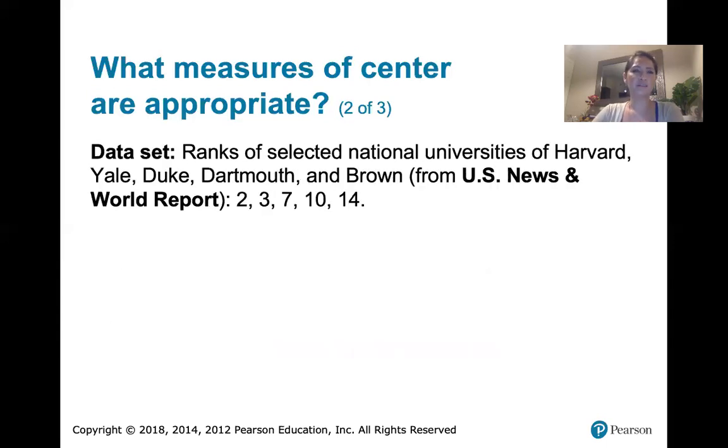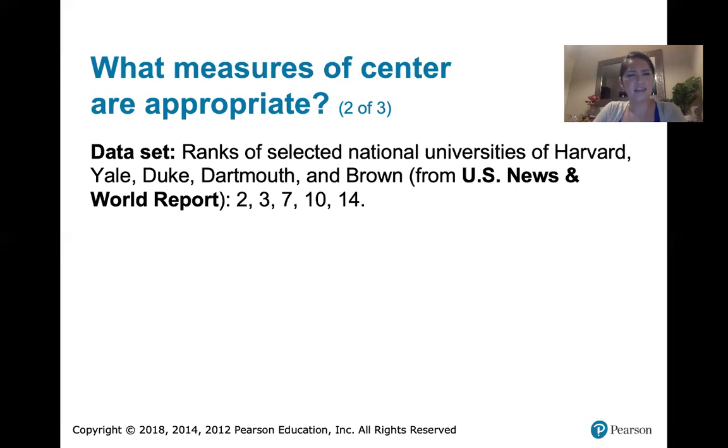Here's another one. We've got ranks of selected national universities, Harvard, Yale, Duke, Dartmouth, and Brown, from US News and World Report. You've got 5 different ranks. Is it appropriate to compute the mean of those ranks? Is it appropriate to order them and pick out the middle number in the list? Is it appropriate to find the mode of those numbers?